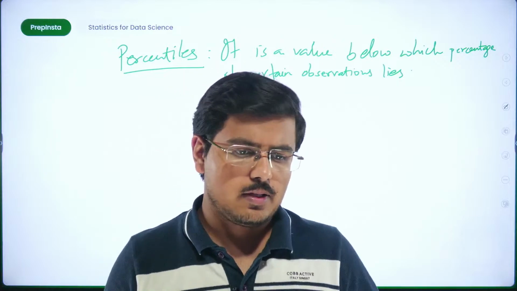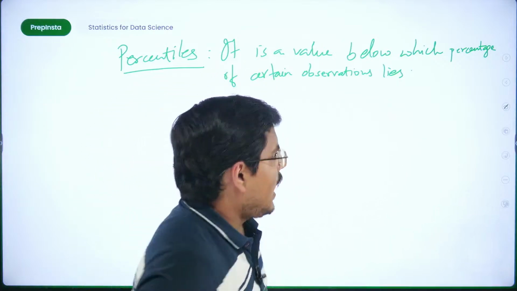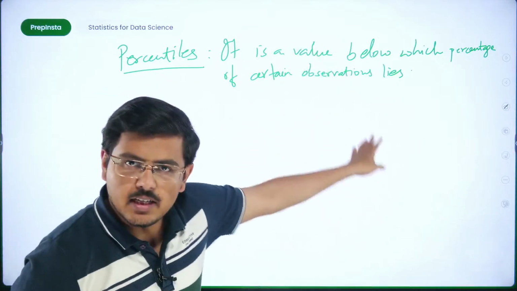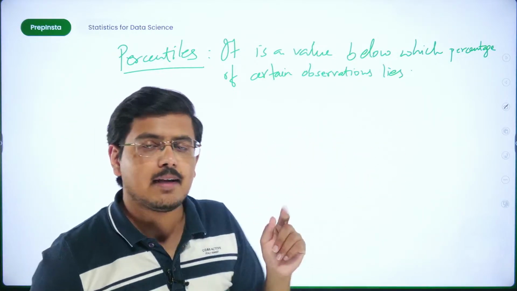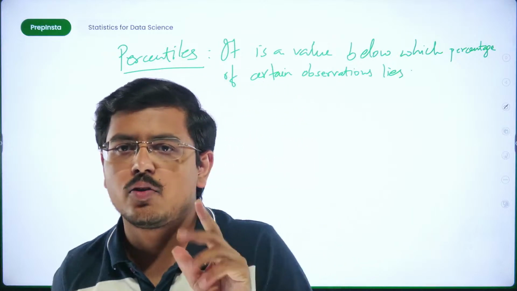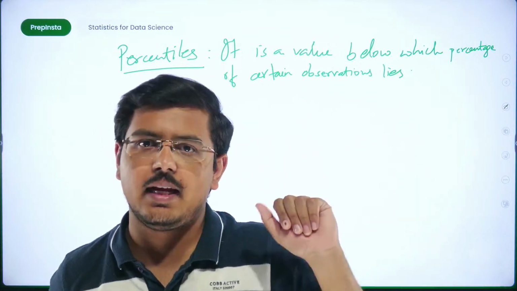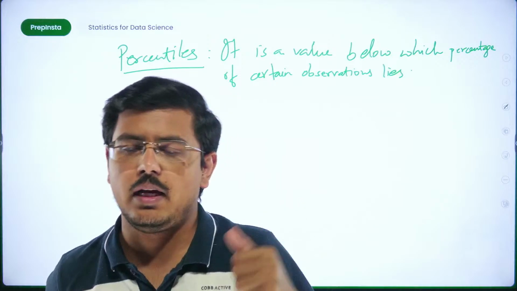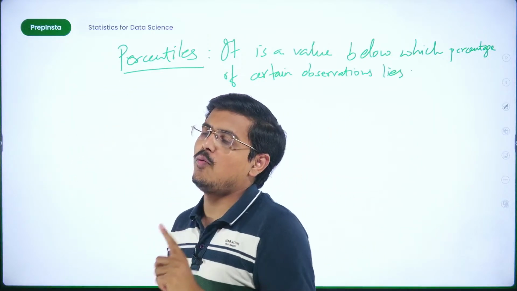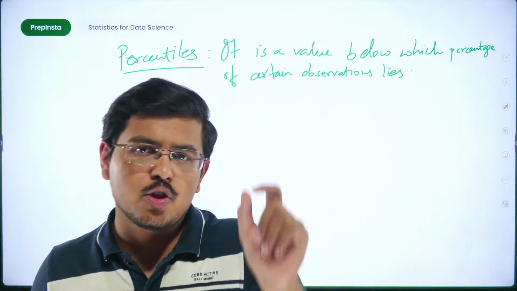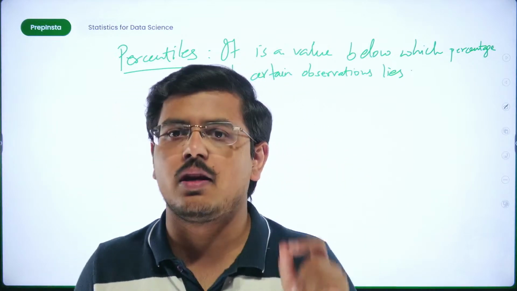We had studied percentage, we had seen its formula, and we had studied the formula for percentile as well. But one thing that I didn't tell you at that point of time was that percentile is an instrument to find out location in the data set.